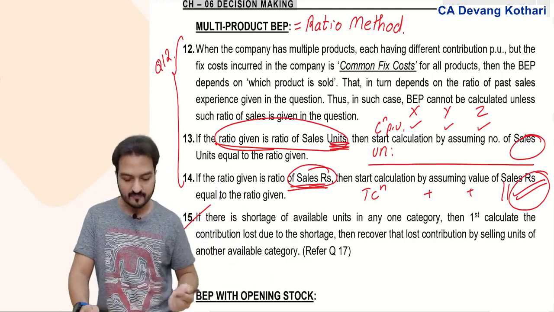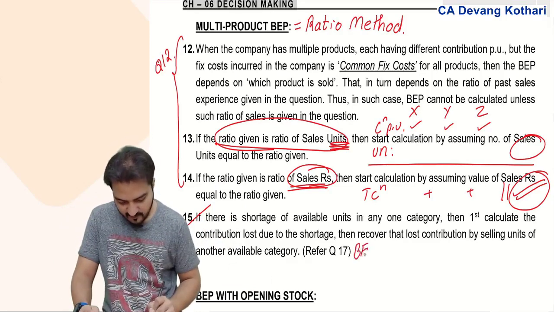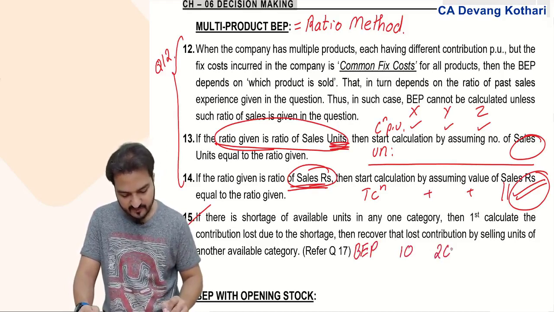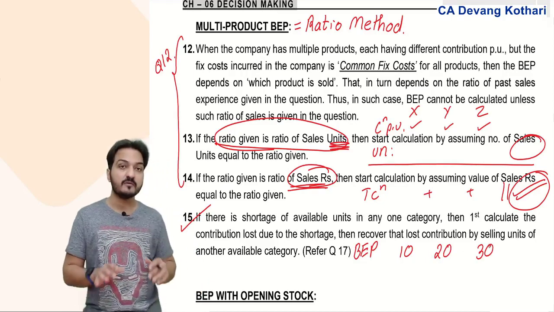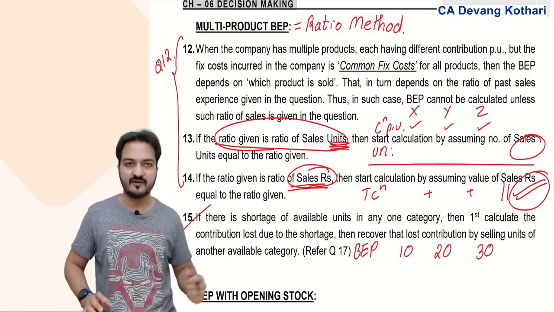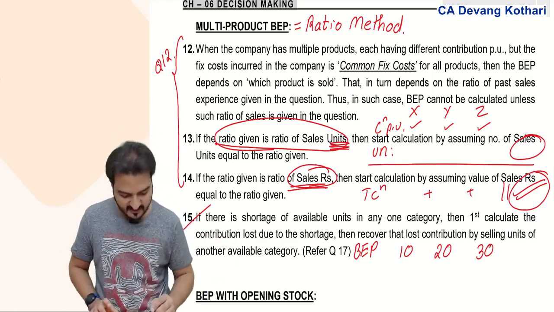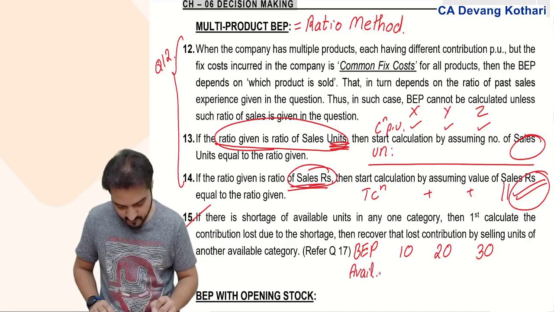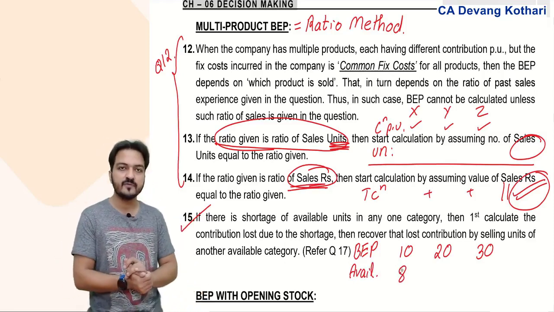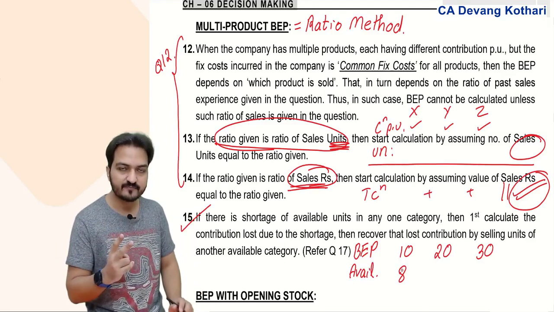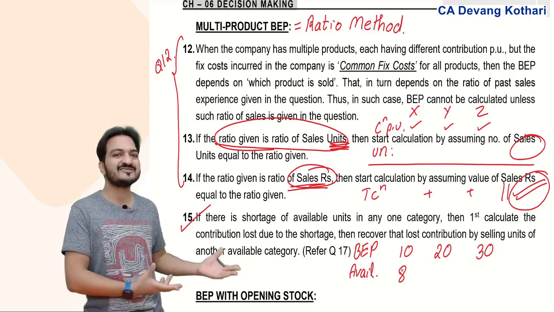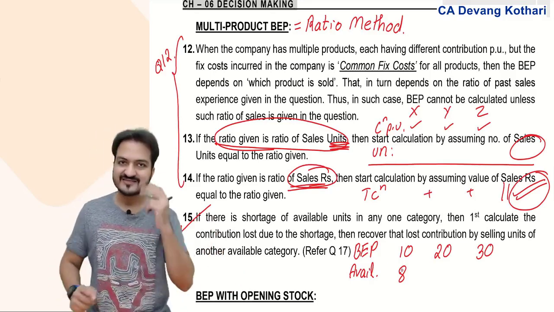Now after splitting, if I get a break-even point in X, Y, Z as, for example, 10 units, 20 units and 30 units, but the number of units available in X is only 8 units, you see there is a shortage of 2 units. I need to sell 10 units of X to reach break-even point, but available units is only 8. So 2 units of X is the shortage.